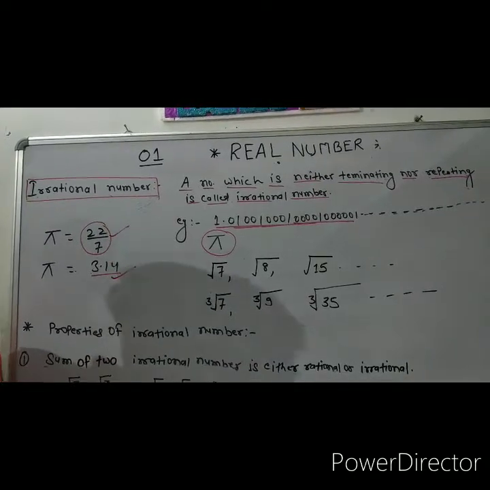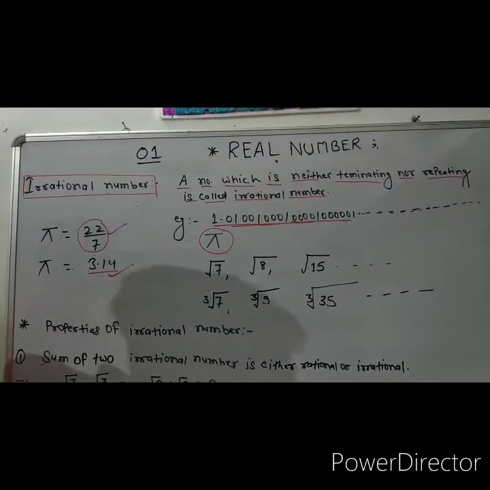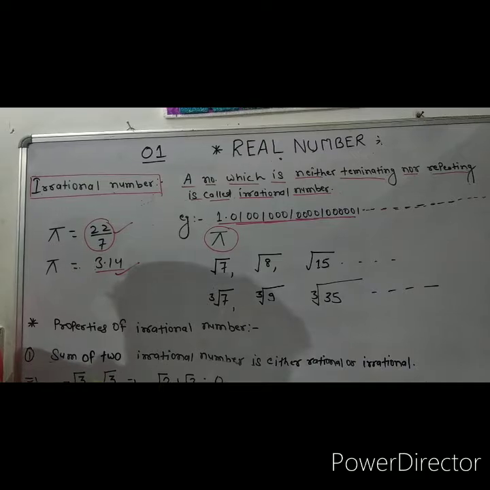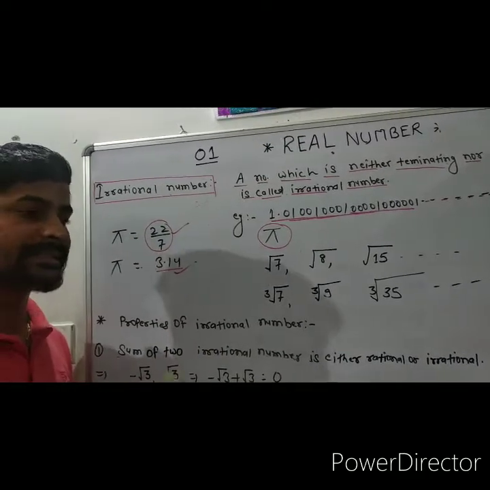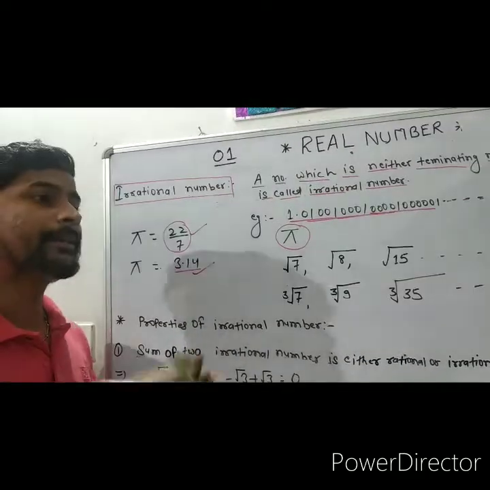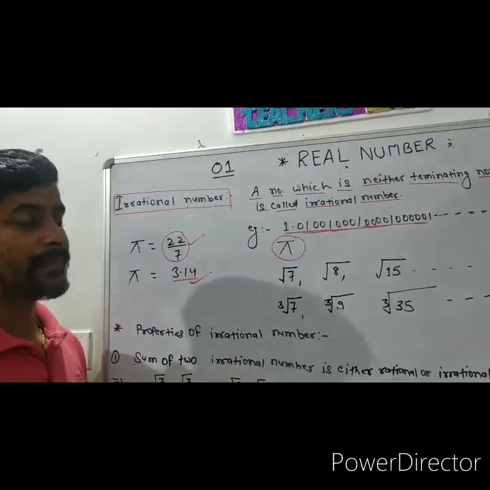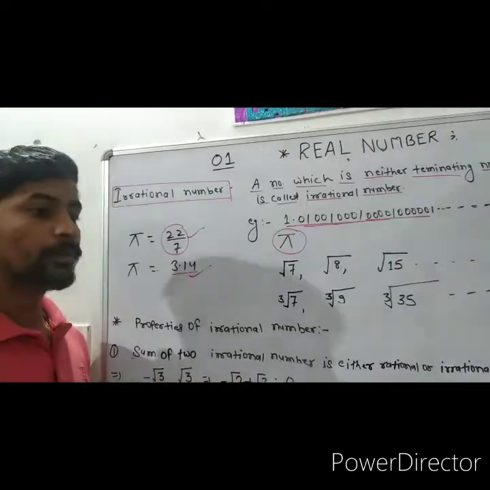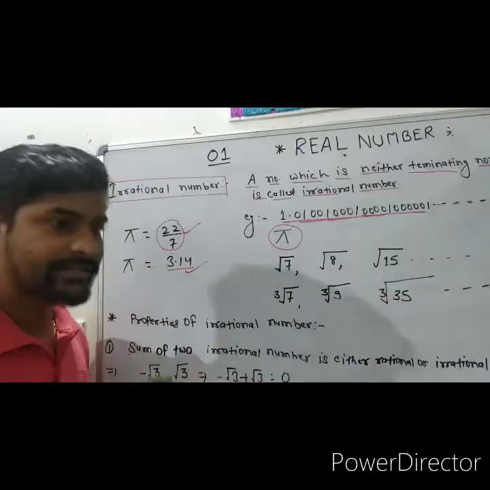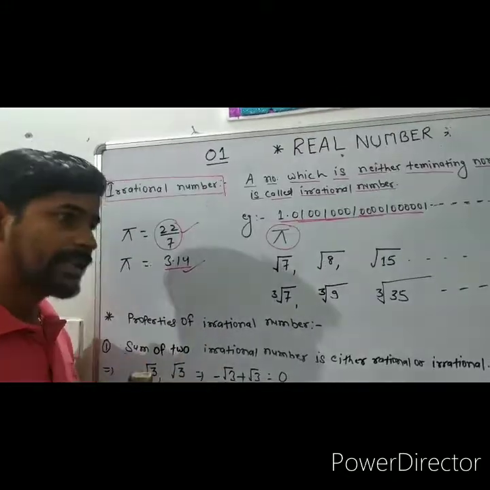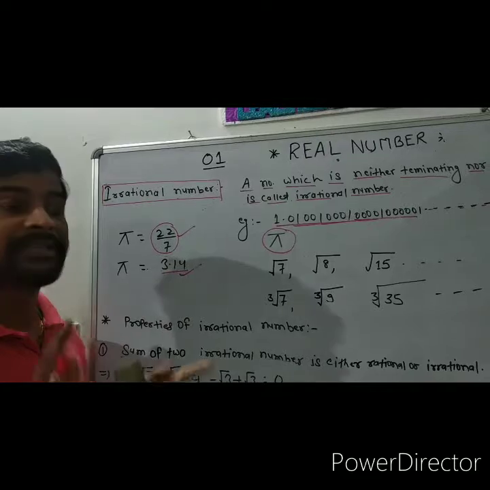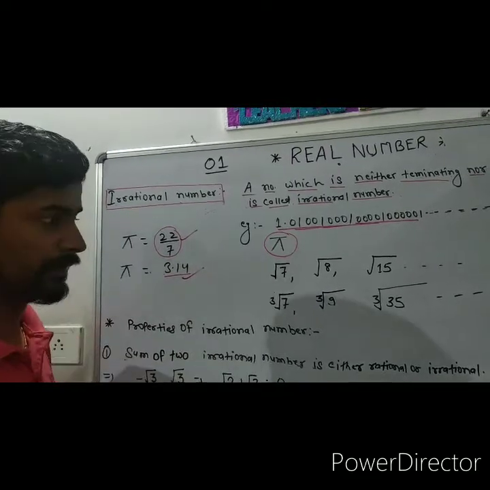Students, you have learned in class 8th the perfect square number. Means what? When we multiply a number by itself 2 times, we get a perfect square number. Now concentrate your mind here. For a positive number which is not a perfect square, the square root of that positive number is irrational.